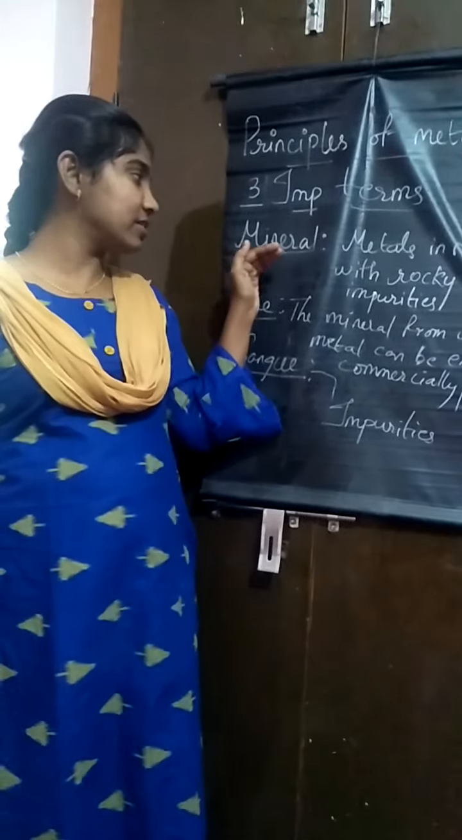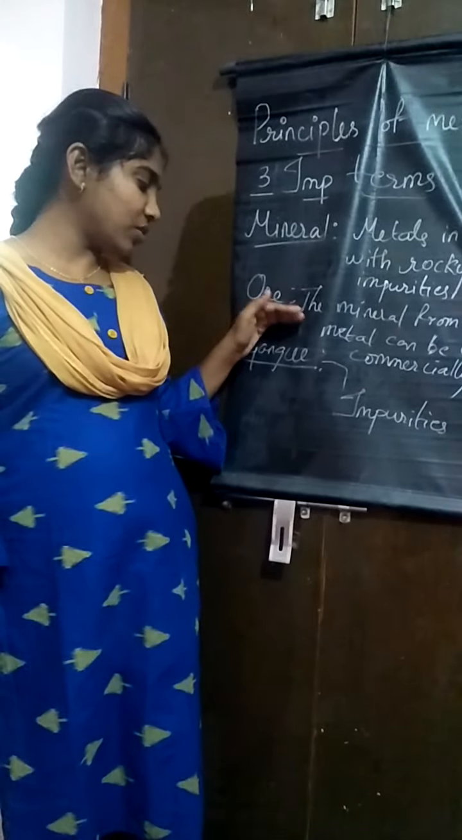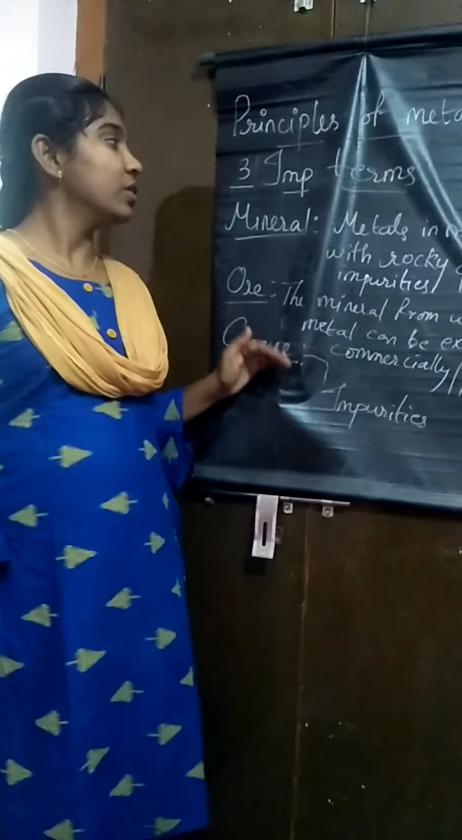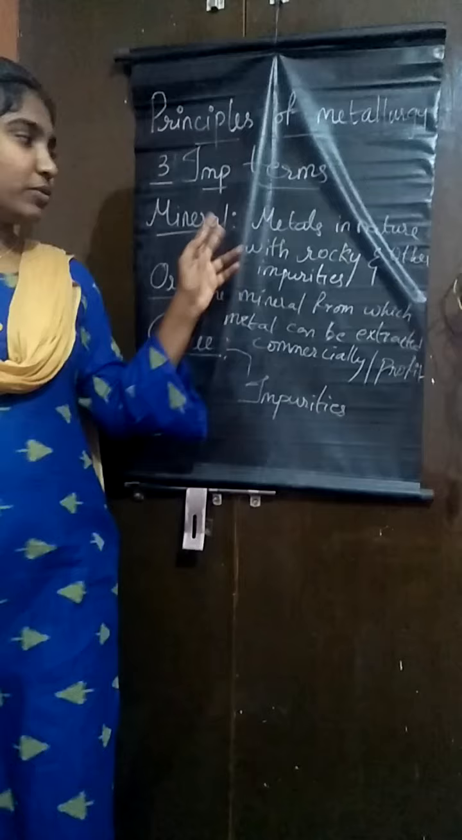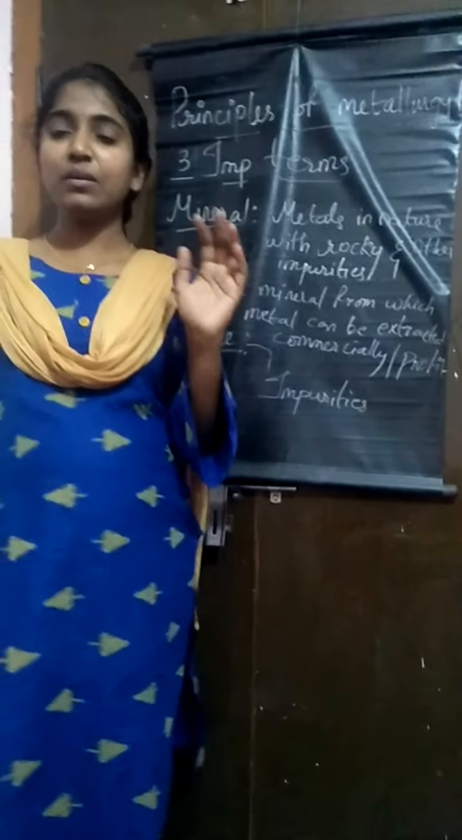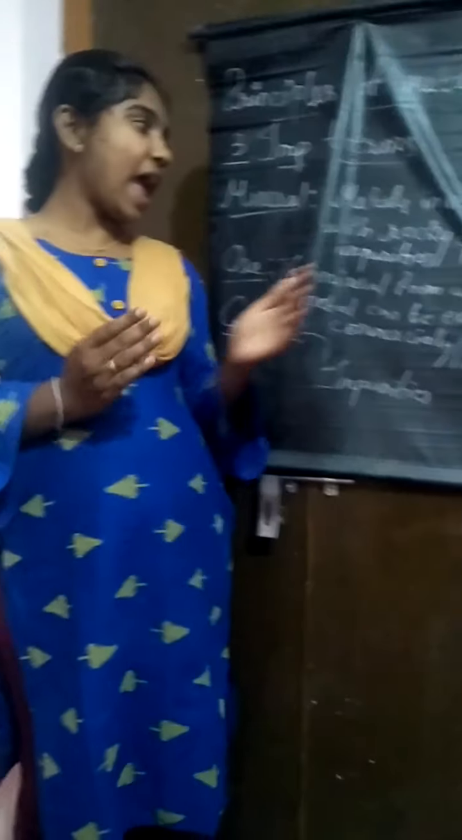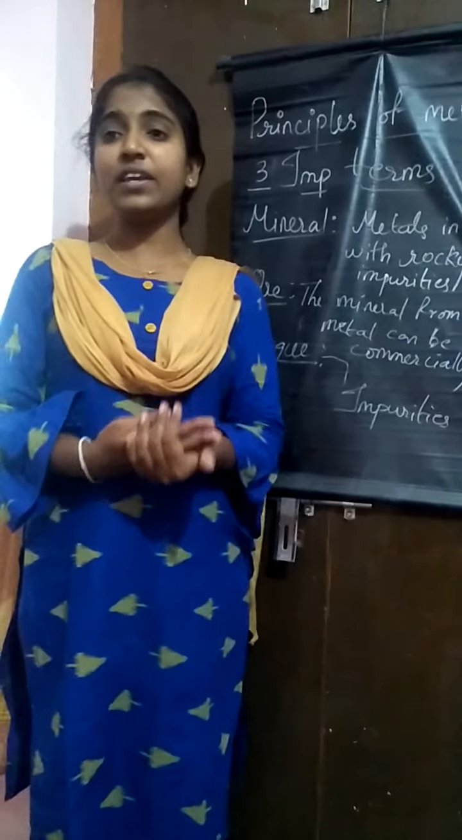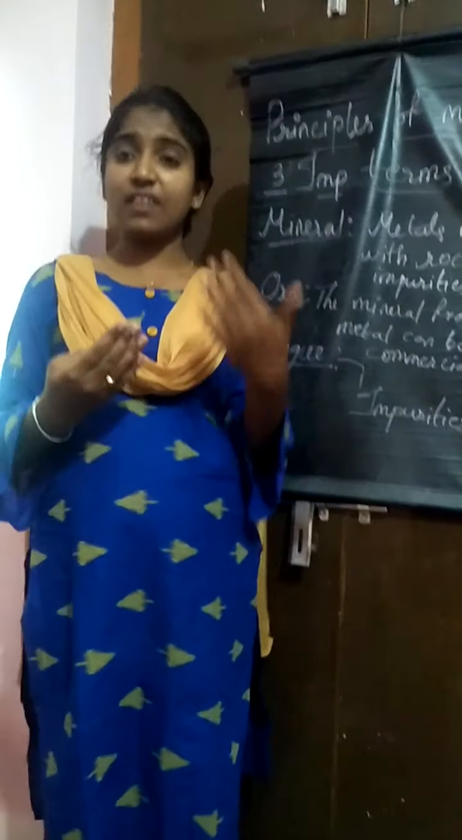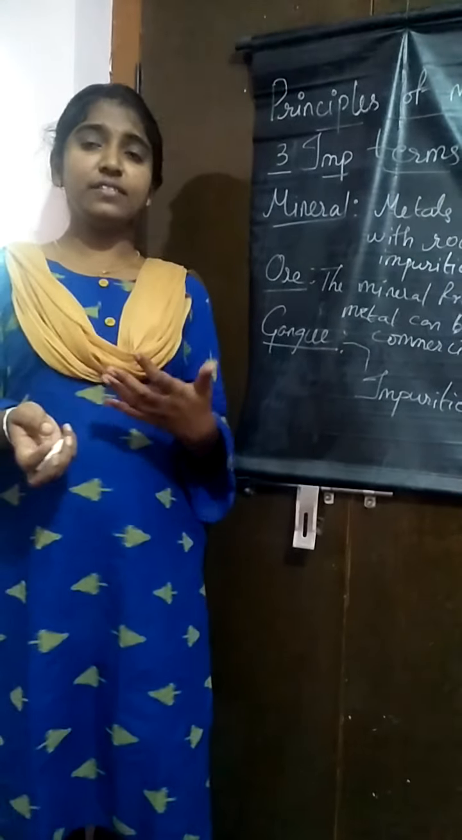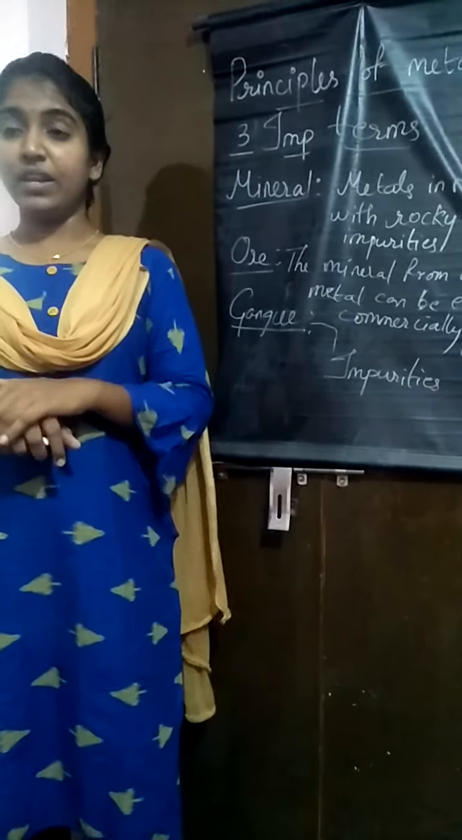So in the metallurgy topic, the three important terms associated with it are: what is a mineral, what is an ore, and what is gangue. So mineral is nothing but the metals which are present in nature, in the earth's crust, and they are associated with some rocky and other impurities like sand, silica, or any other impurities. That is called a mineral.